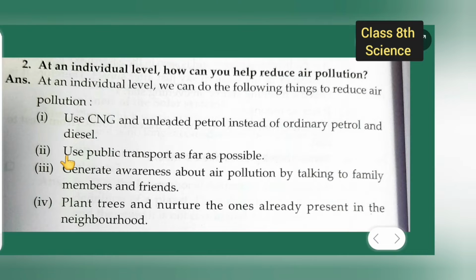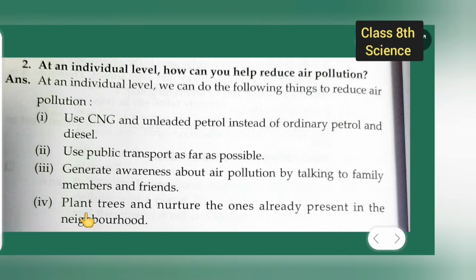Second point is use public transport as far as possible. Third is generate awareness about air pollution by talking to family members and friends. Fourth point is plant trees and nurture the ones already present in the neighborhood.